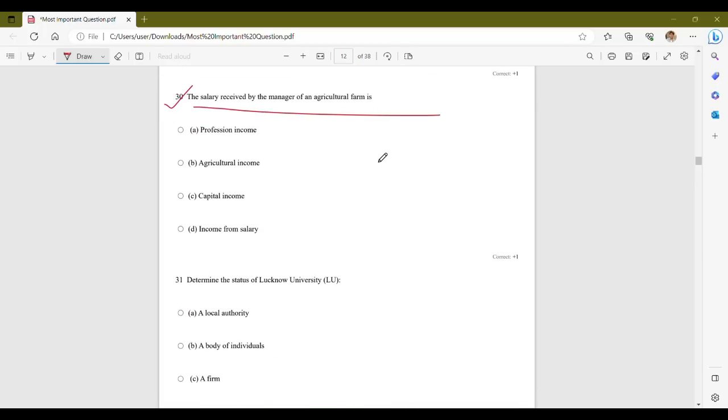Now, the salary received by the manager of an agricultural farm is option A, a profession income, agricultural income, capital income, or income from salary. So, when a person is employed as a manager of an agricultural farm and receives a salary for their services, it is categorized as income from salary. The nature of their employment and salary received falls under the scope of income from salary as defined in Income Tax Act 1961. Therefore, correct answer is option D, that is income from salary.